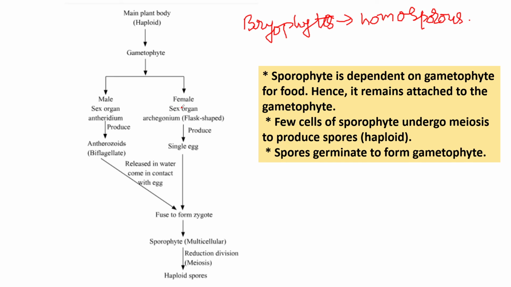The gametes are produced within the sex organs called antheridium, that is male, and archegonium, that is female. The antheridia are usually club shaped. Each antheridium remains surrounded by a single layer of protective sterile jacket cells. Within the jacket cells, anthrozoid mother cells are present. Each androcyte metamorphoses into a motile biflagellate anthrozoid.